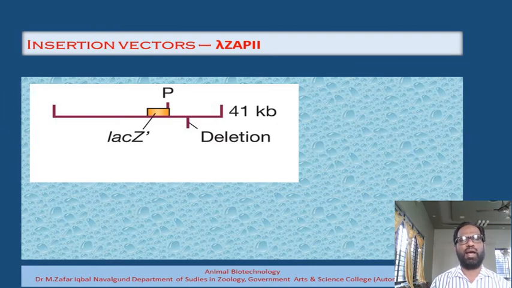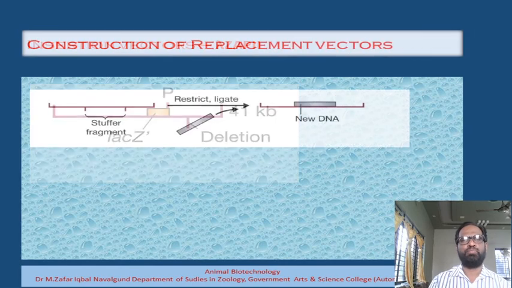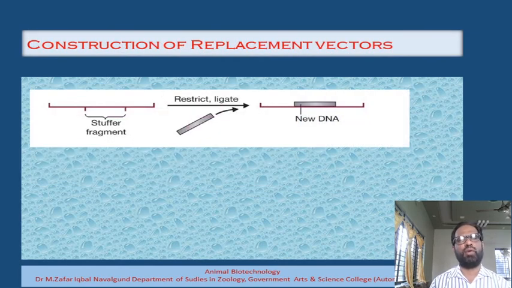That is the very high capacity present as compared to lambda gt10. And the second type of the vector fast lambda vectors are called the replacement vector. And why do we call them a replacement vector?